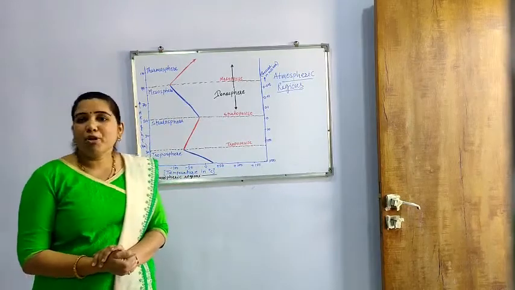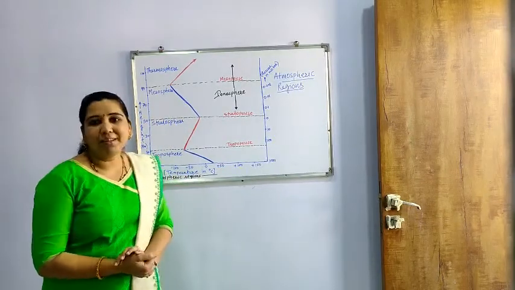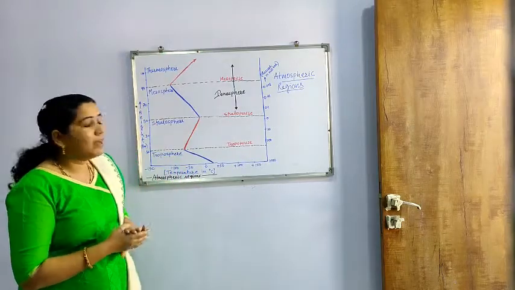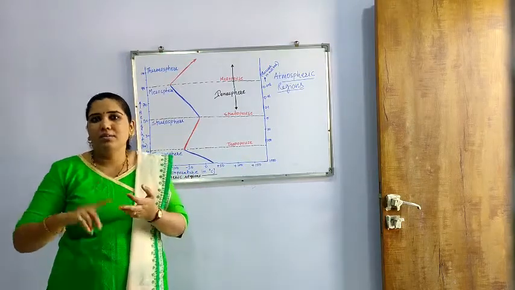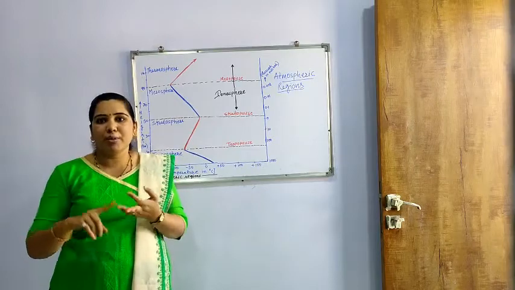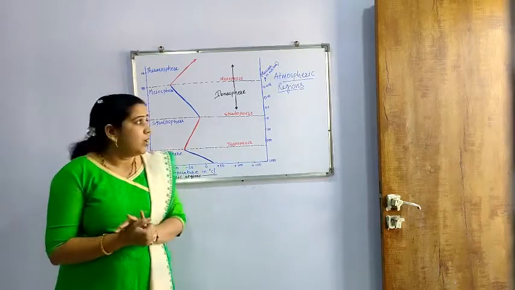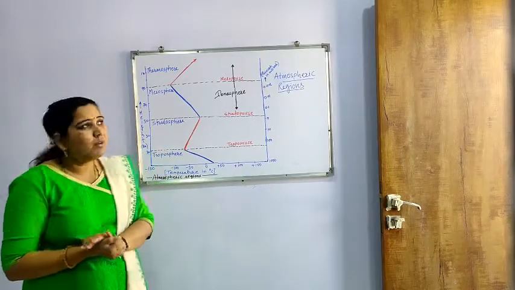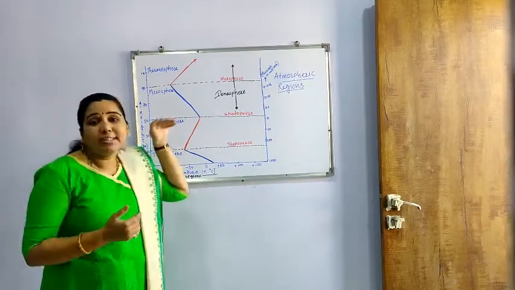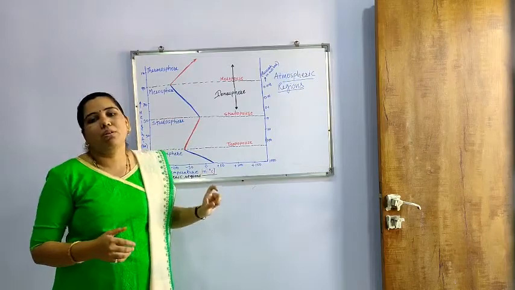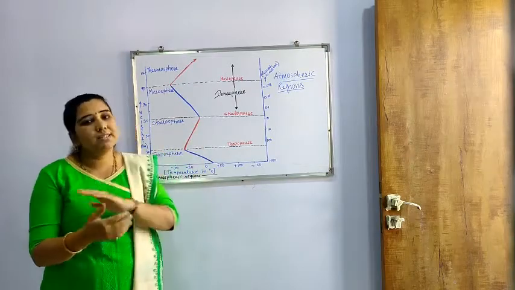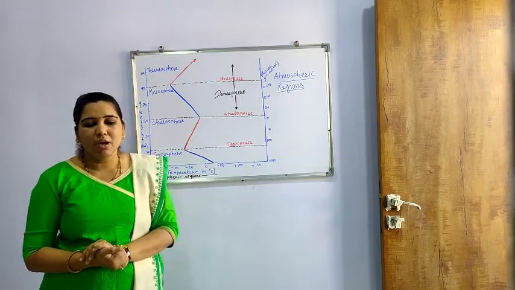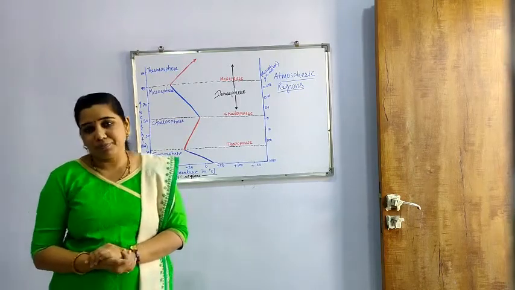Today the topic of our discussion is environmental regions. Up to this point we have seen the environment and its different segments. Atmosphere is one segment of the environment, and today we are going to see the different segments of the atmosphere particularly. First of all, we will have a brief revision of the topics we have already seen. First of all, we have seen environment.